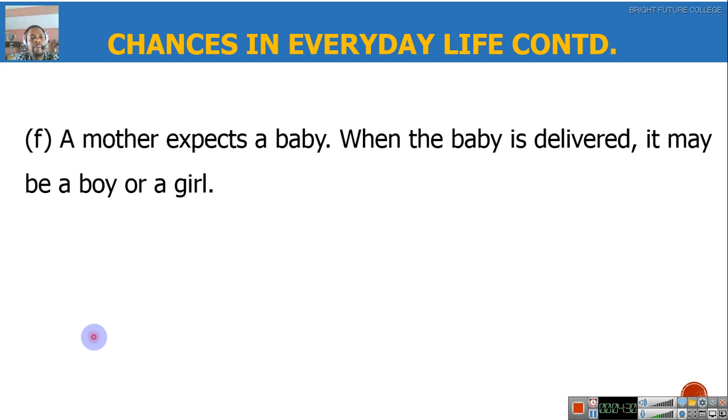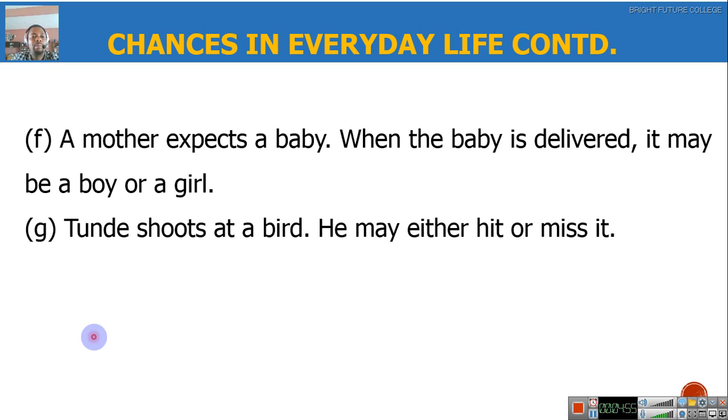A mother expects a baby. Take note that I'm saying a baby. Now, when the baby is delivered, it may either be a boy or a girl, and not both. Somebody may say, how about twins? Remember, I'm talking about a baby.